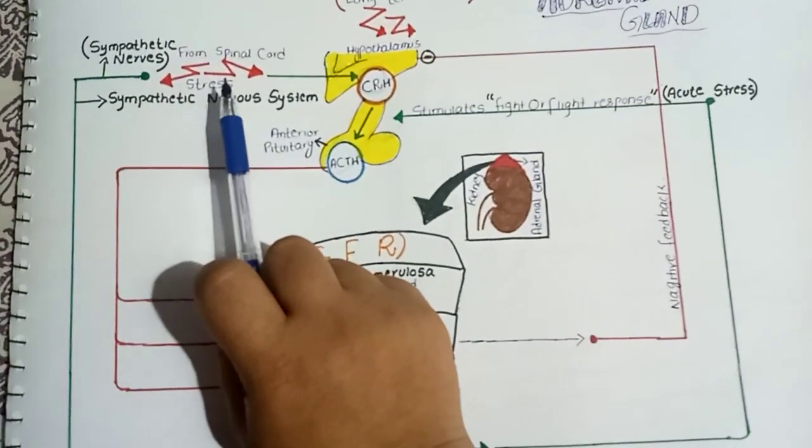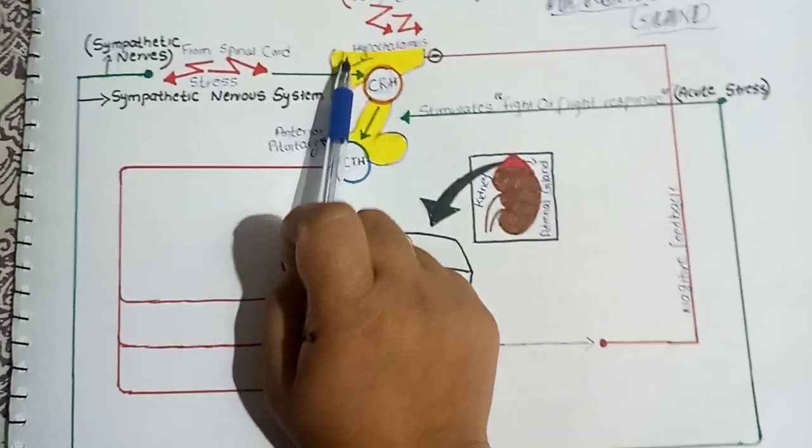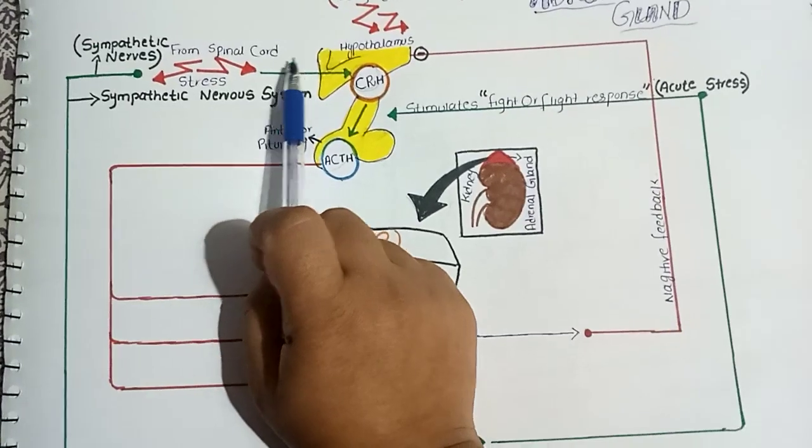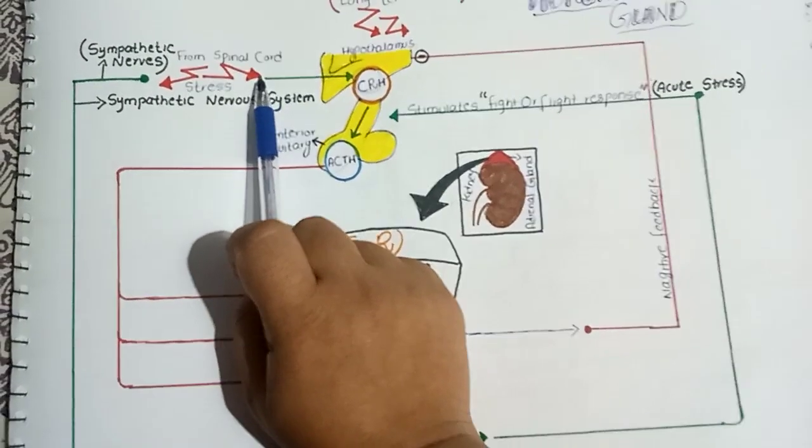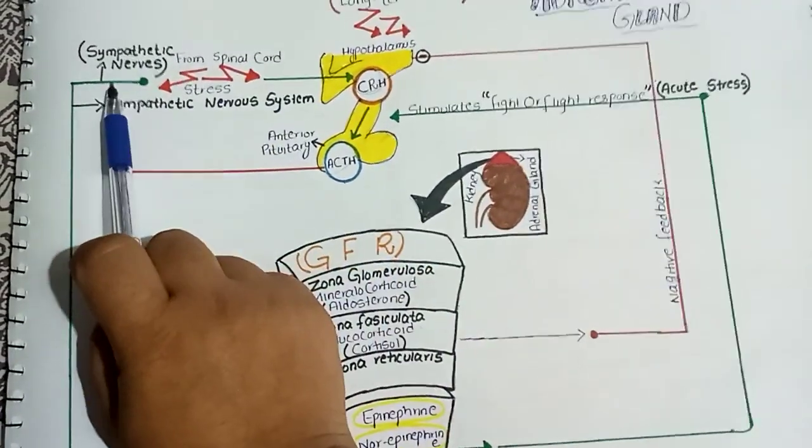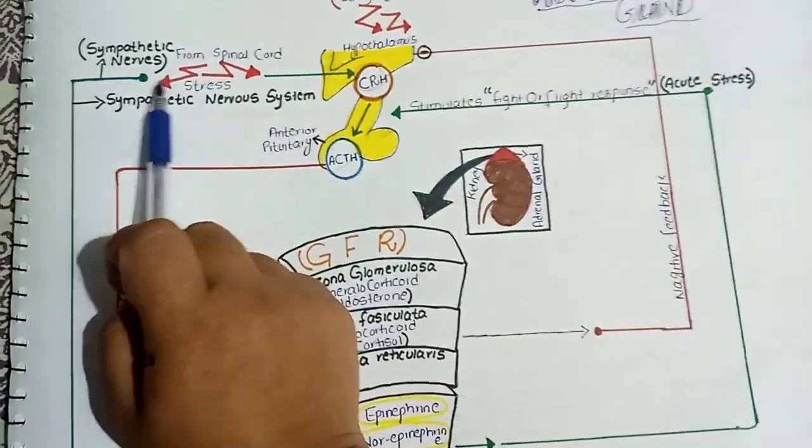When the stress signal appears in the higher center of the brain, the stress signal moves down the spinal cord, and the sympathetic nerve moves out from the spinal cord.